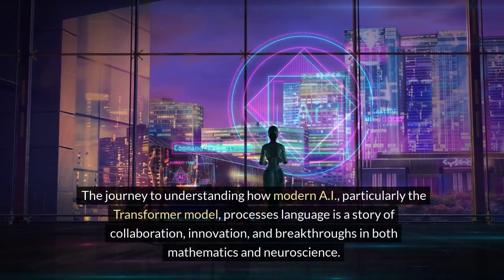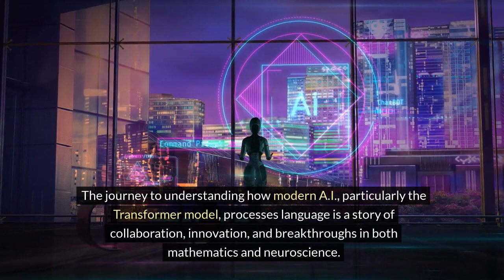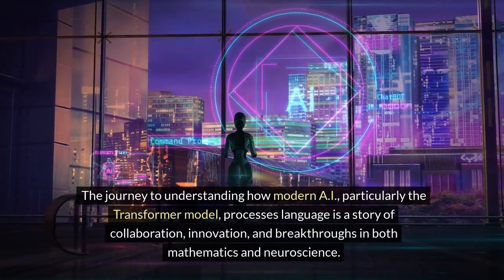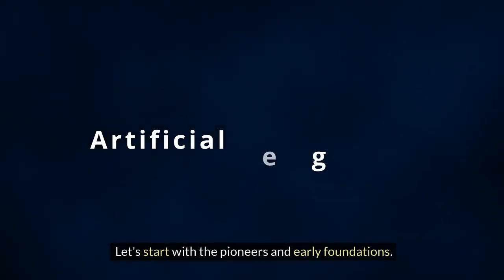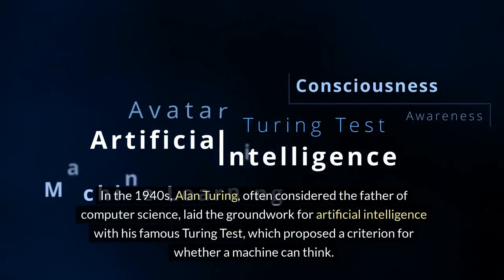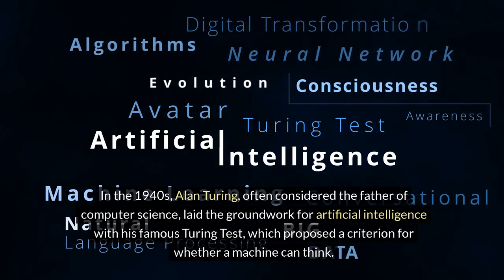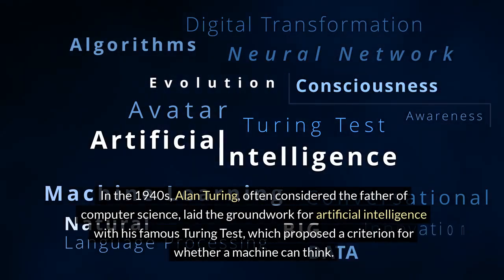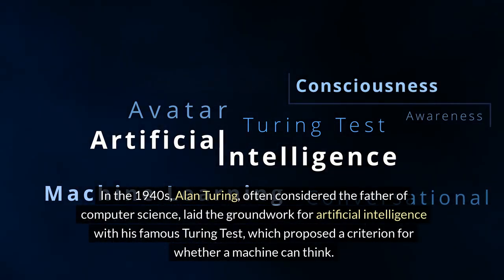The journey to understanding how modern AI, particularly the transformer model, processes language is a story of collaboration, innovation, and breakthroughs in both mathematics and neuroscience. Let's start with the pioneers and early foundations. In the 1940s, Alan Turing, often considered the father of computer science, laid the groundwork for artificial intelligence with his famous Turing test, which proposed a criterion for whether a machine can think.